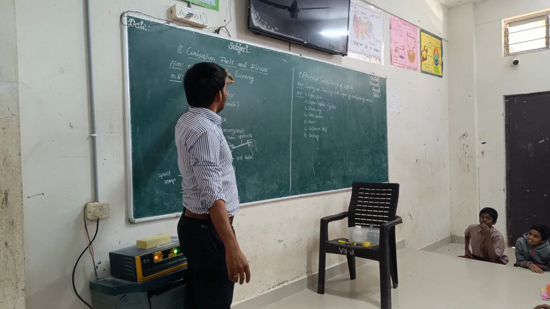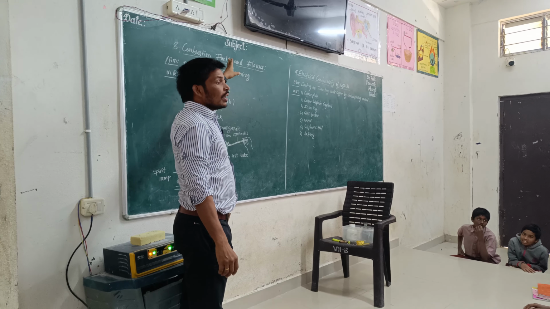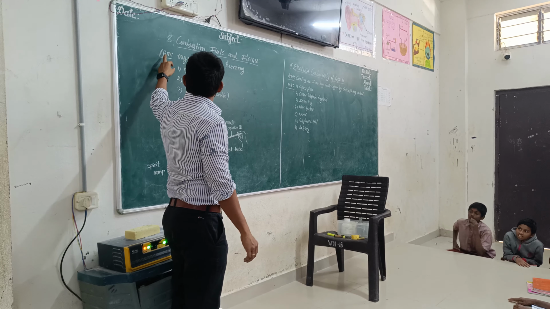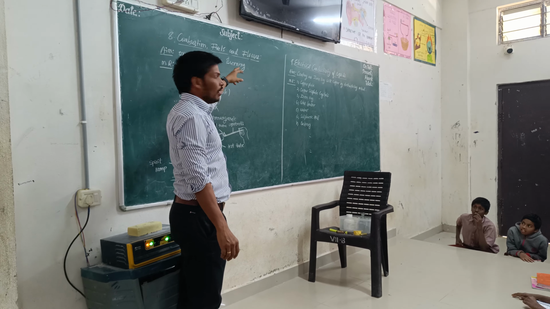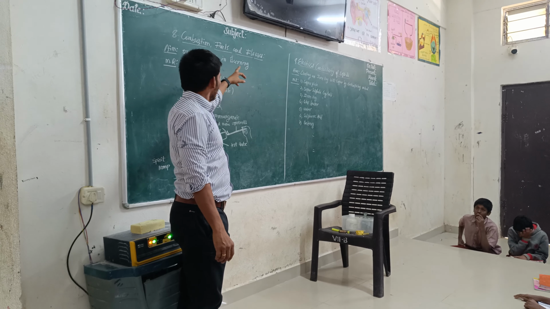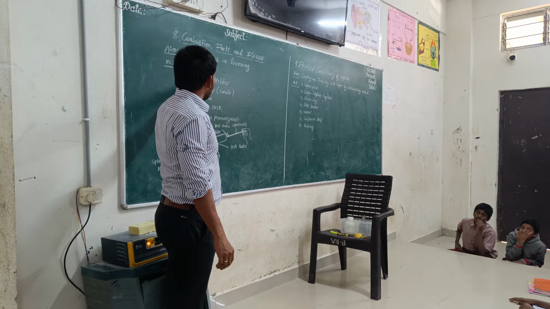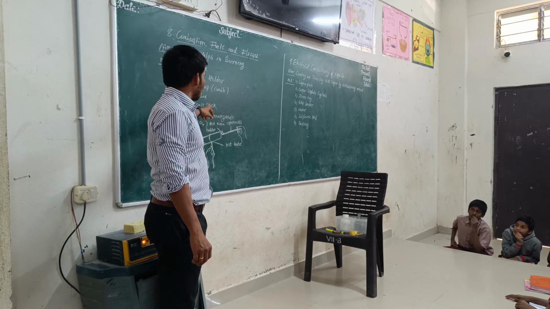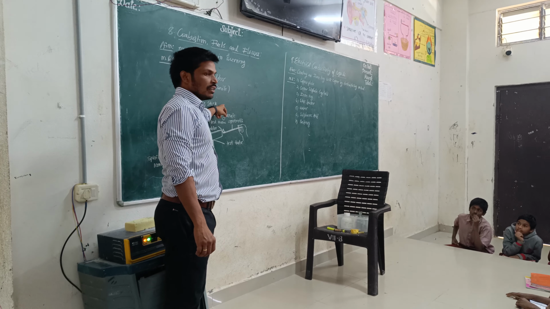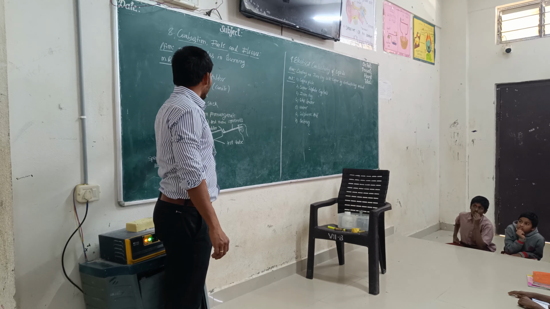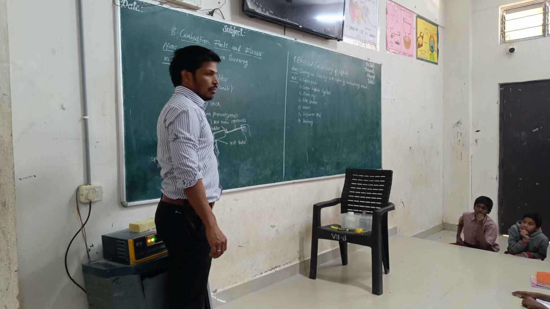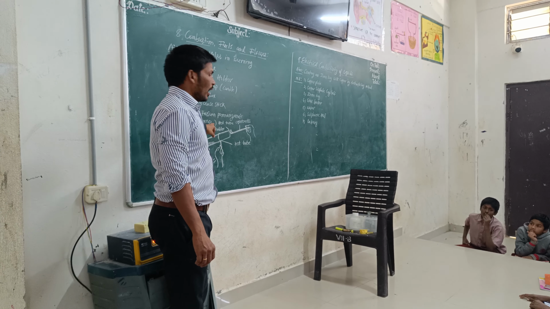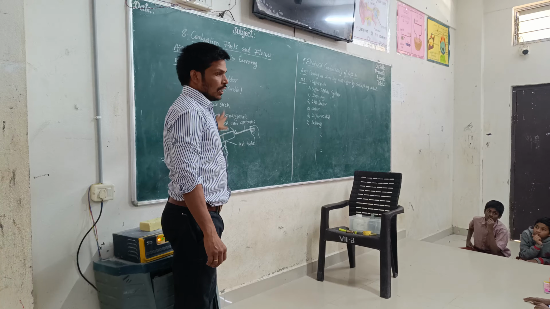Chapter: Combustion and Flame. Lab activity. Aim: oxygen helps in burning. For this activity, the materials required are test tube holder, spirit lamp, matchbox, incense stick, which in Telugu is called agarbatti. Next, potassium permanganate. Its formula is KMnO4 and it is violet in color.